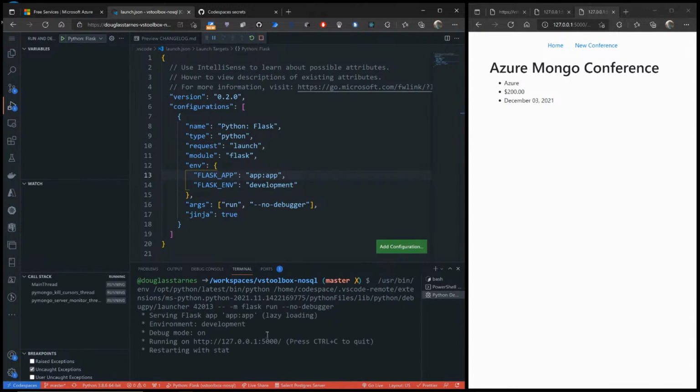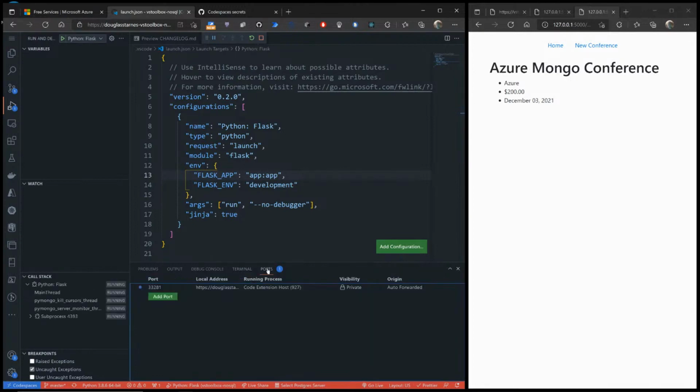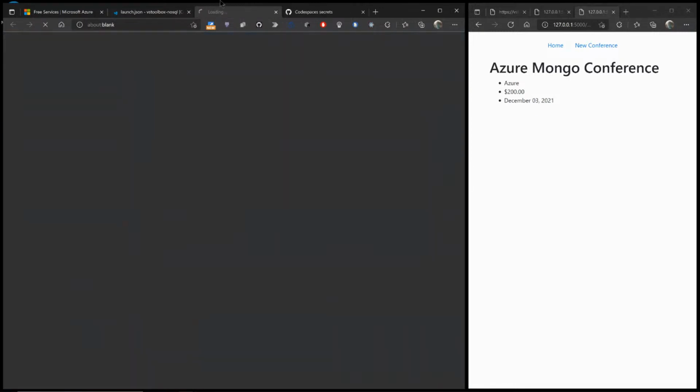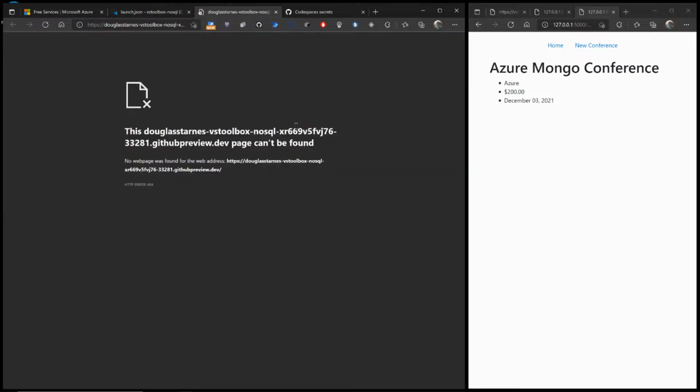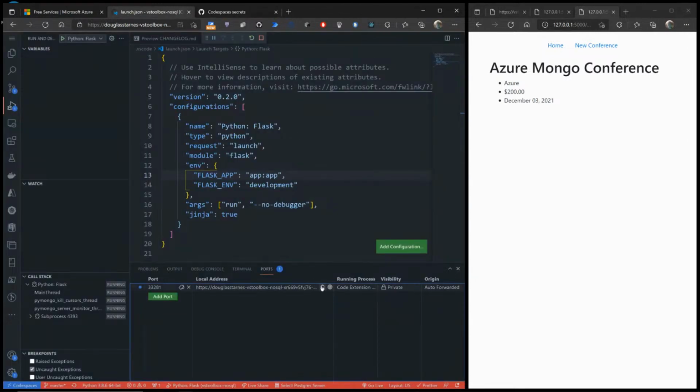And if I look over here at ports, it's going to say it's forwarding this port 5000 to an actual address. So if I open this in the browser, it's connecting to the forwarded port. And it can't be. Oh, I told you it's having a bad day. Come on.